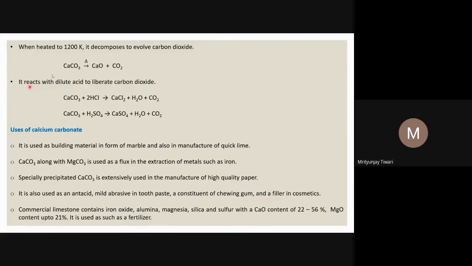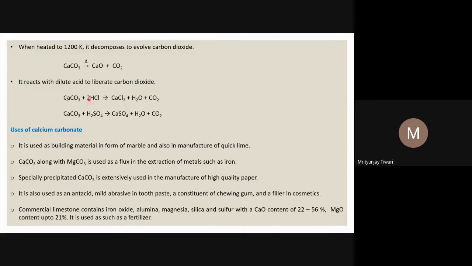Calcium carbonate reacts with dilute acid to liberate carbon dioxide gas, because carbonates of alkali metals are basic in nature, so they will react with acids. CO2 gas is evolved in that case. And how the CO2 gas is evolved, we have seen this kind of reaction.